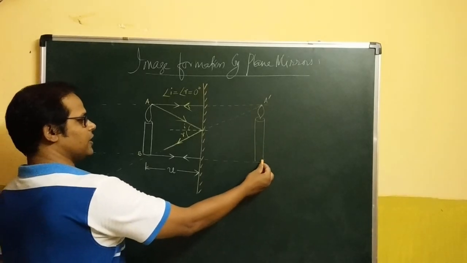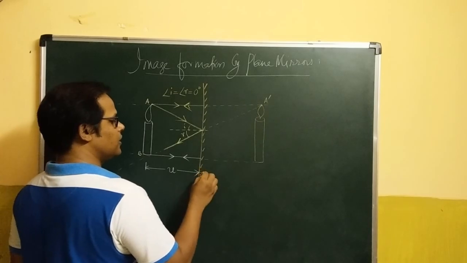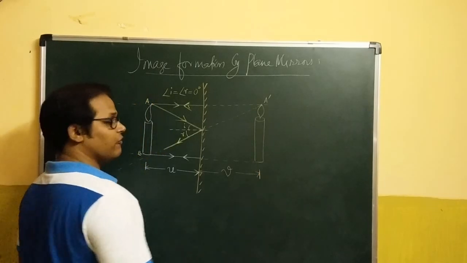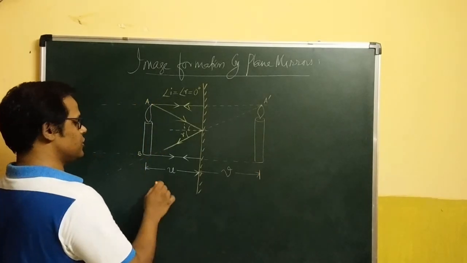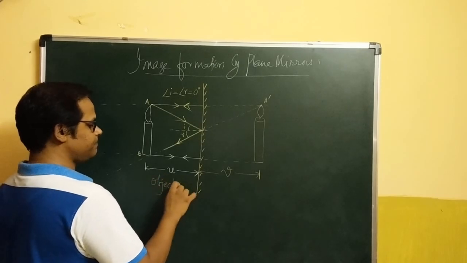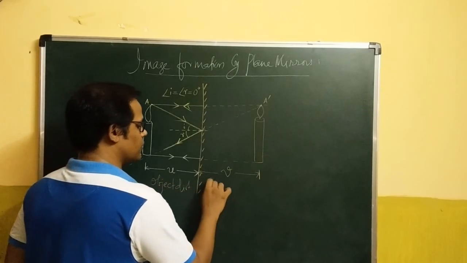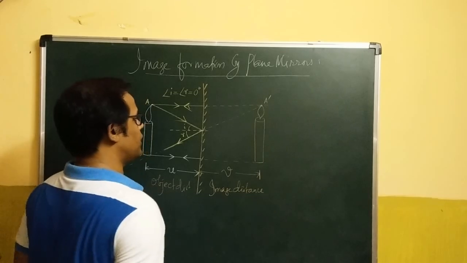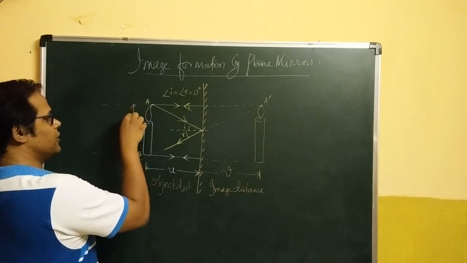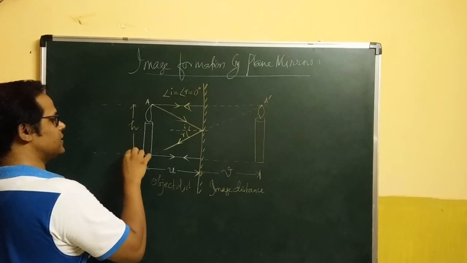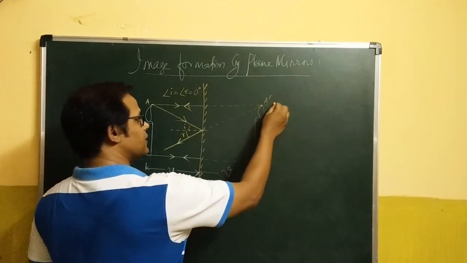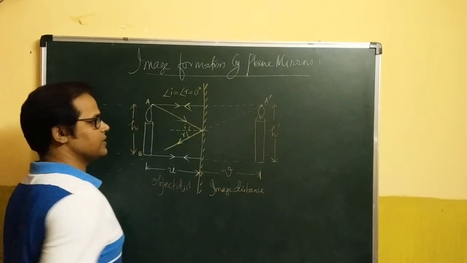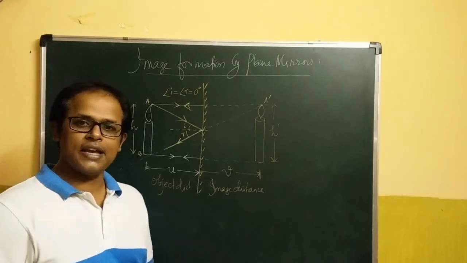The distance of the image formed from the mirror is known as the image distance, denoted by the alphabet V. So that is your image distance, this is your object distance. This is your image distance. And most of the time we have noted that whatever the height of the object is, if you're standing at the right distance from the mirror, you will see that the height of the image remains exactly the same. So this is the height of the image. Both the heights are going to be exactly equal.